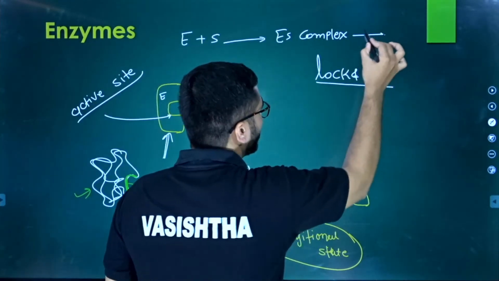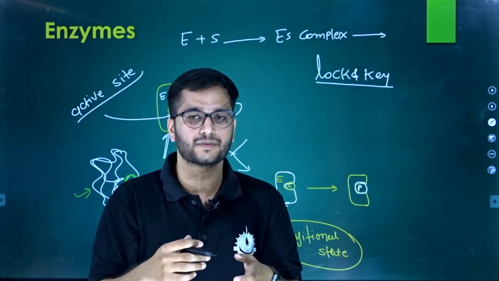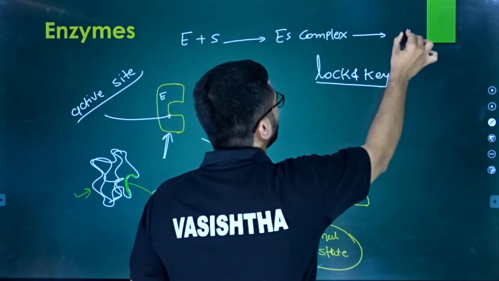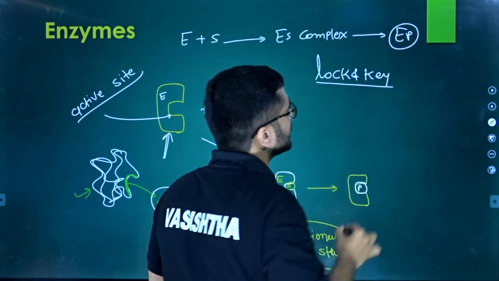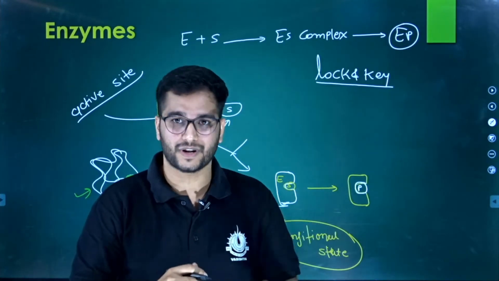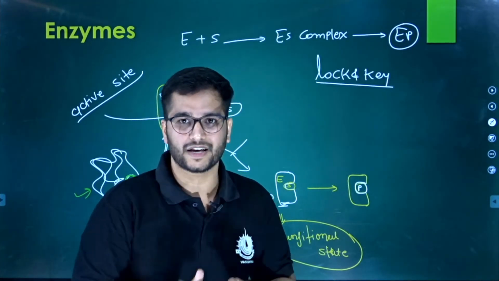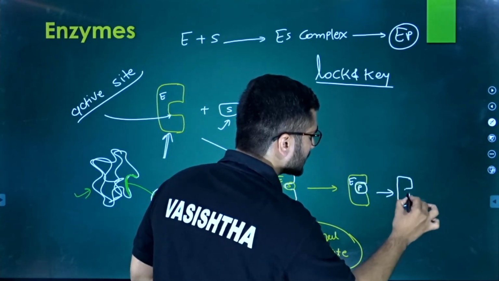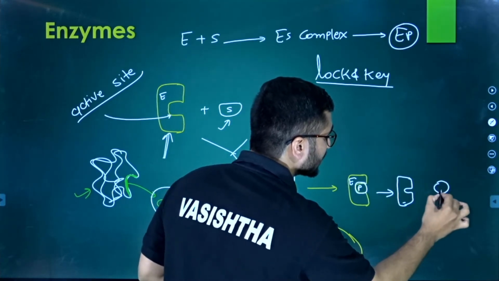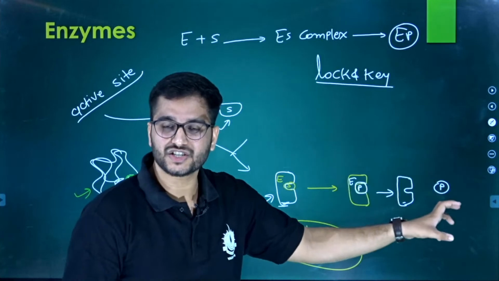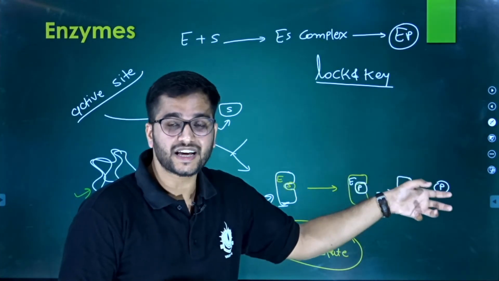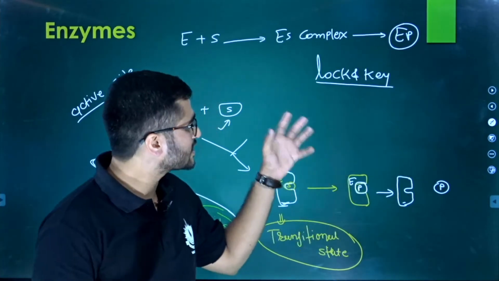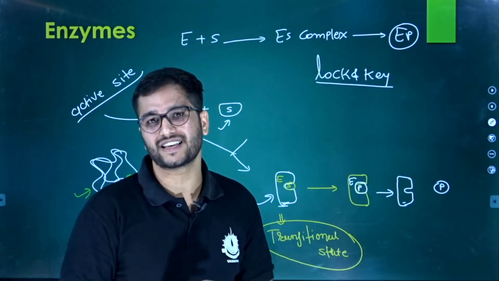Afterward, what happened? In between the enzyme and the substrate, new bonds form and older bonds break, and it converts into a transitional phase, that is the EP, the enzyme product complex. And afterward, the enzyme is released, and the product is released. So the substrate changes its state and now becomes the product. Is it clear? So this is the whole crux of enzymatic activity.